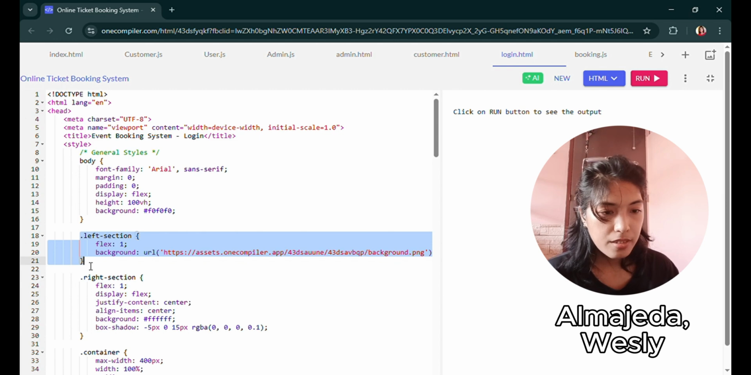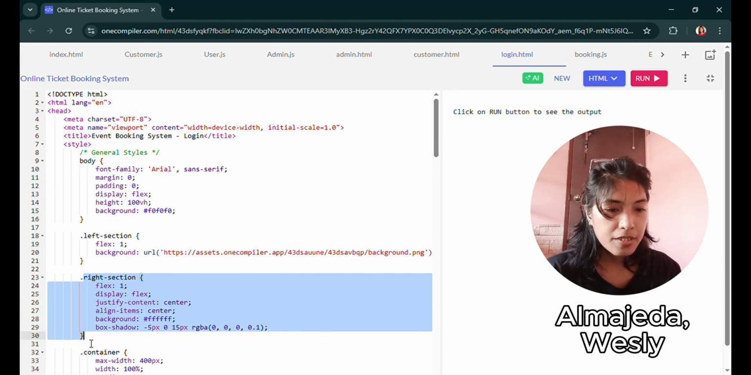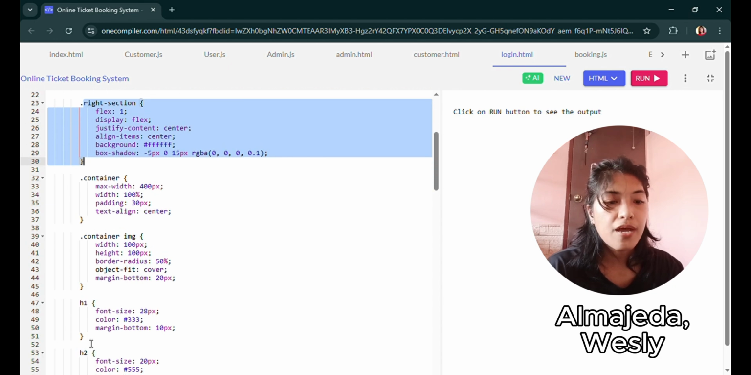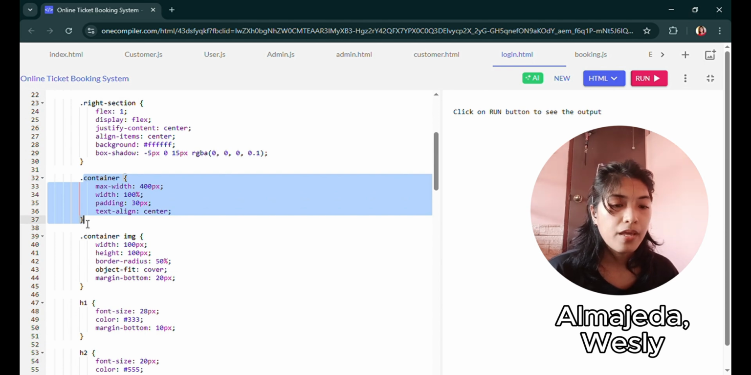And this left section takes up half of the space of the page and shows a background image. And this right section takes half of the page and centers everything inside of it, and it has a soft shadow and a white background. And this is the container of the form and centers the text inside.